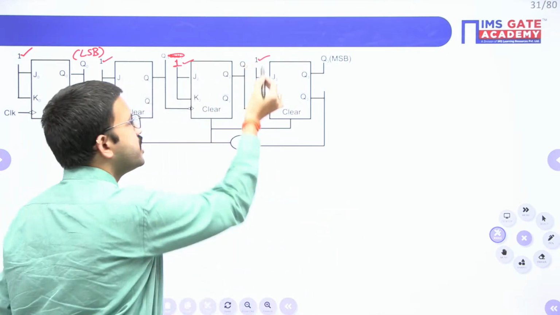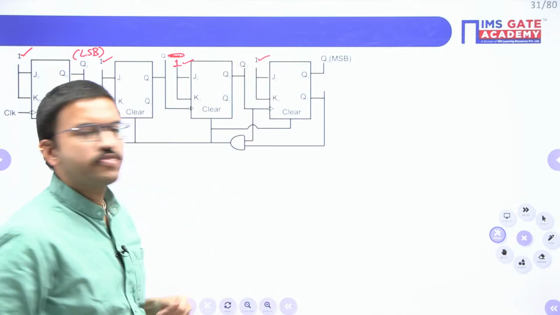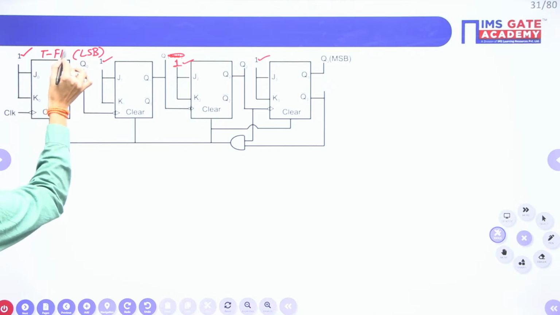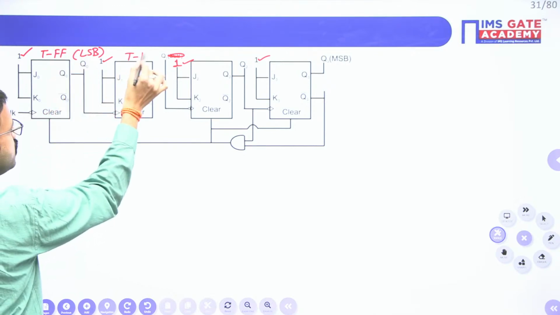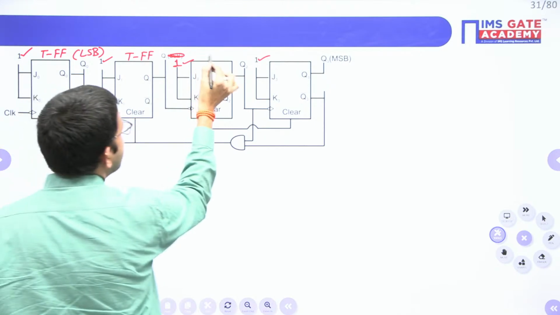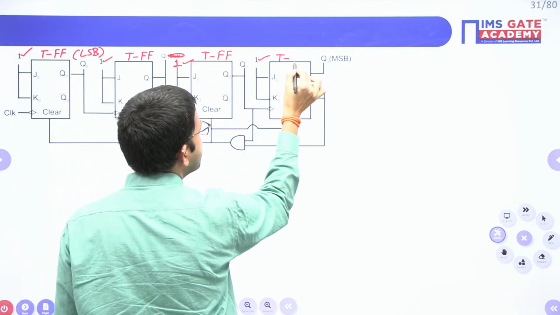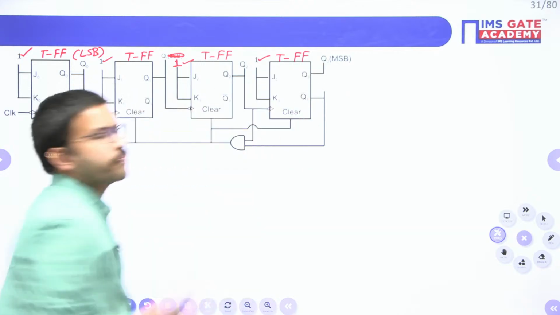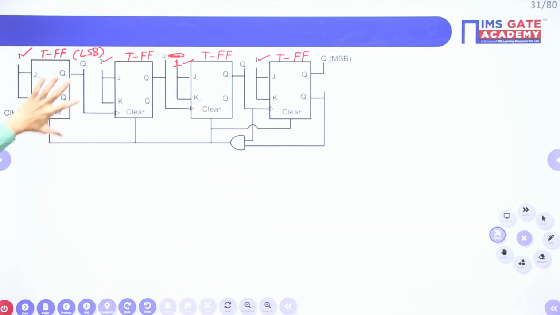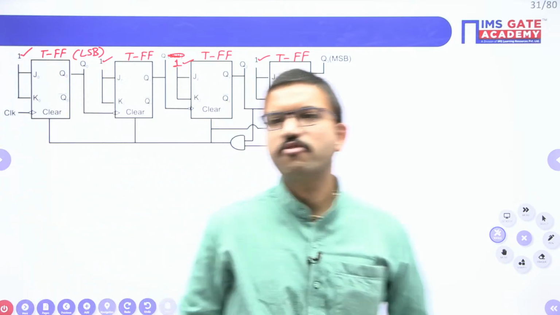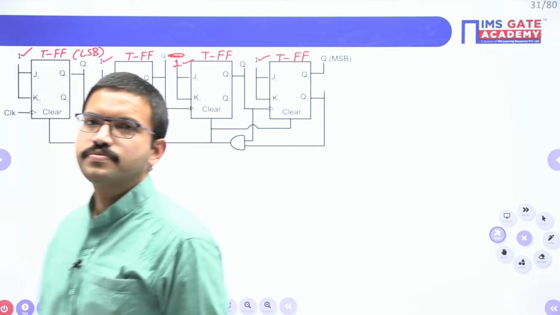And if T value is 1, then what will be the characteristic equation of the T flip-flop? Even though they have given JK flip-flops, since J and K inputs are the same, all these flip-flops are nothing but simply T flip-flops. Now, for a T flip-flop, if T value is 1, what will be Q of T plus 1?